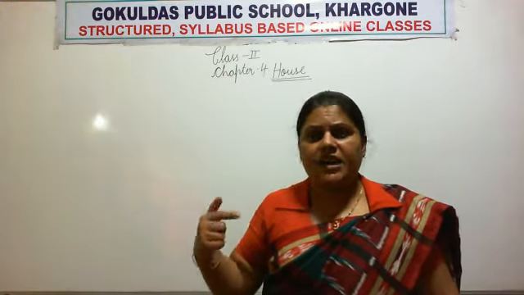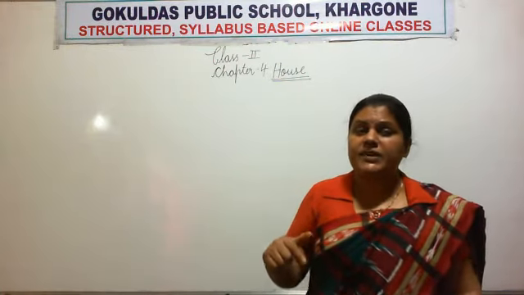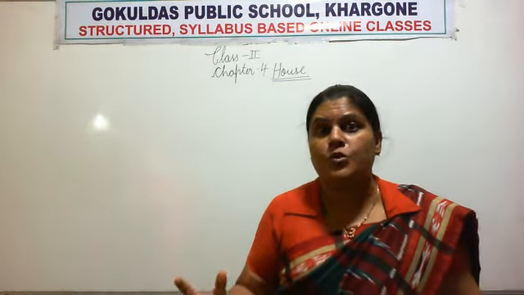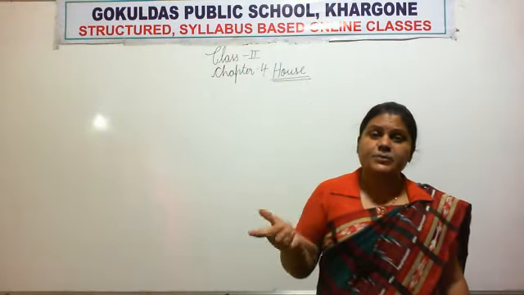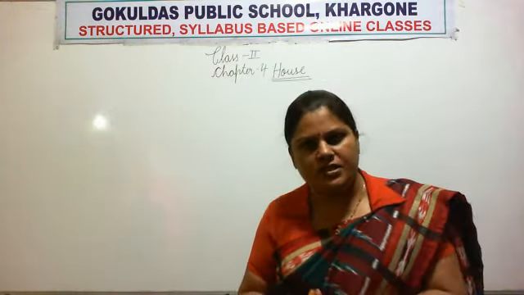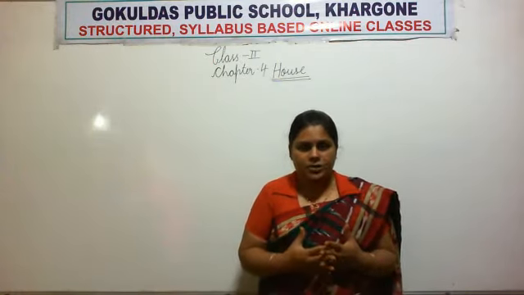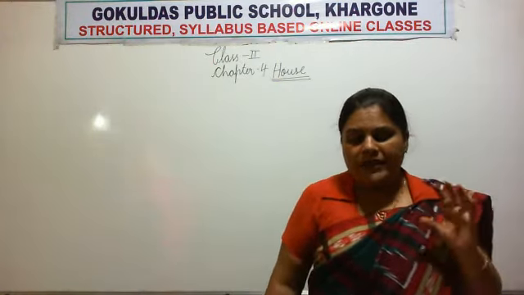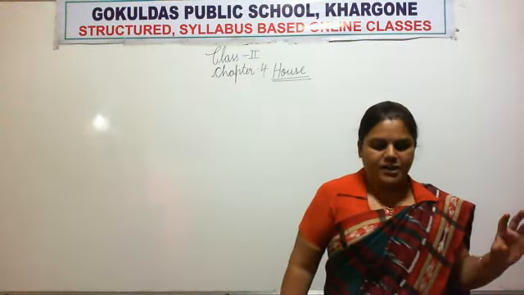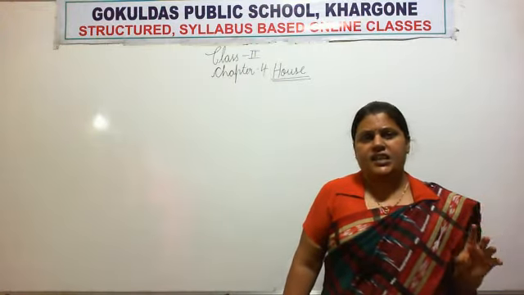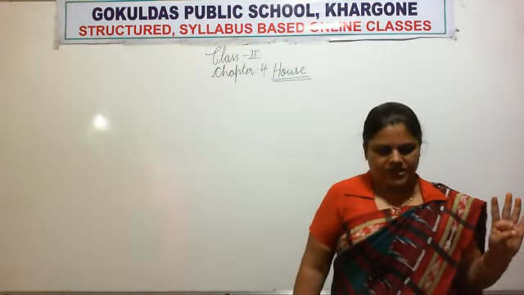Then they started thinking, do something new, do something different. Then they started making houses using stones, and stones are very, very strong. So they started building houses using stones. And nowadays we are all living in permanent houses, we all have pakka houses, right? So what kind of material is used in a kacha house? There are three kinds of material especially used in a kacha house: leaves, mud and bamboos and straws, right?